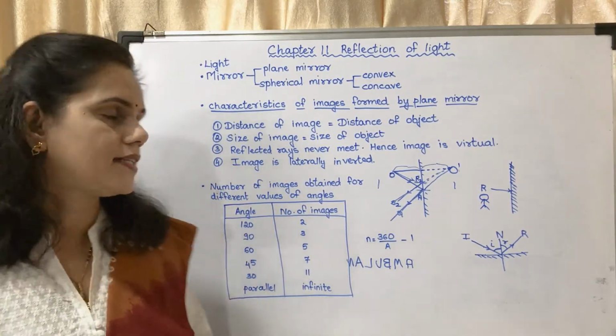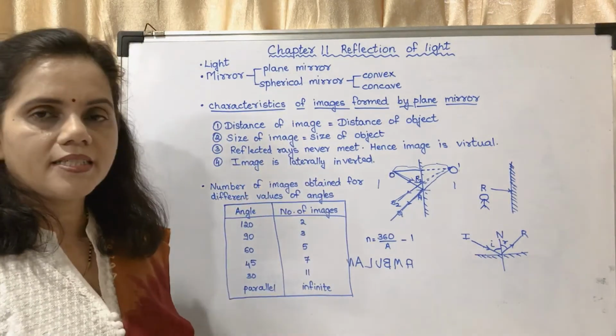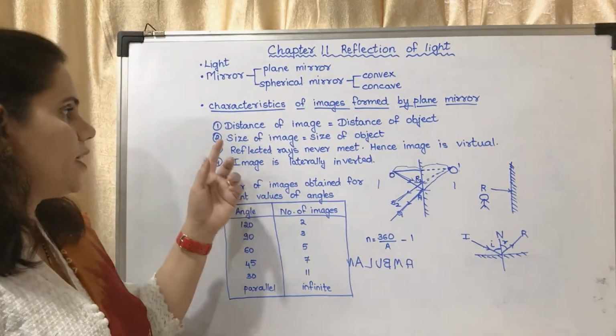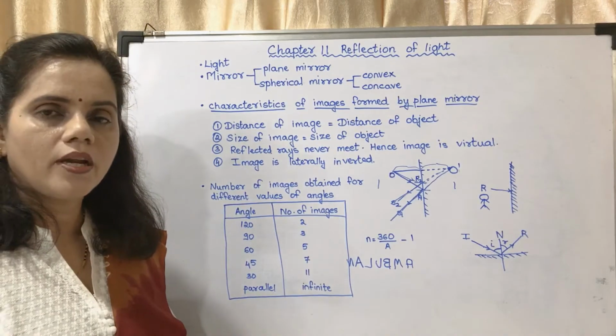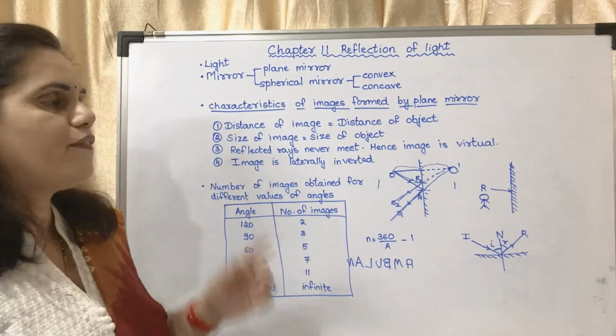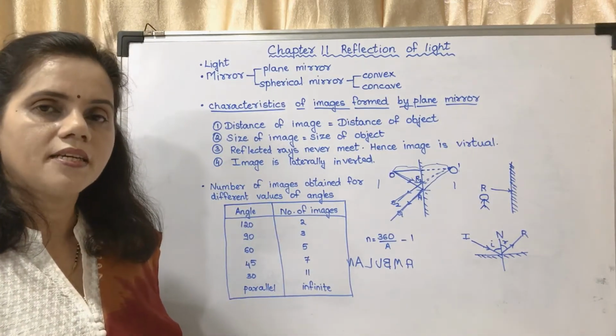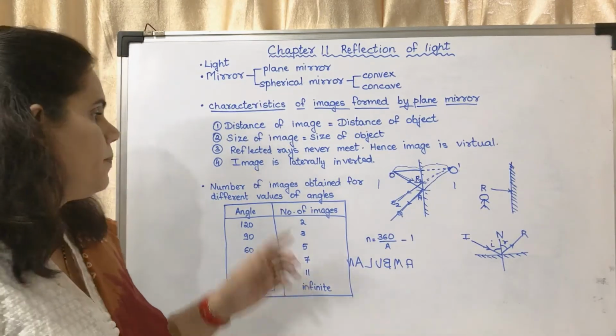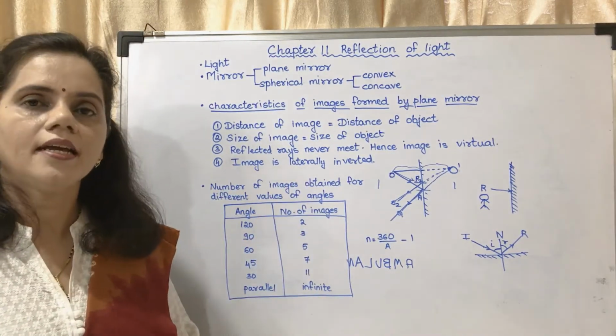So what are the characteristics? Distance of the image is equal to distance of the object. Size of the image is equal to size of the object. Reflected rays never meet, hence image is said to be virtual. Image is laterally inverted.